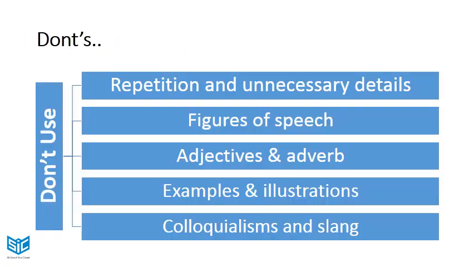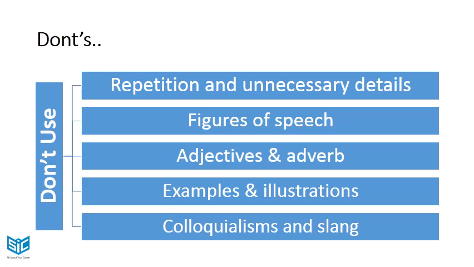Here are some don'ts about summary writing. When you are writing a summary, avoid repetition and unnecessary details. Avoid figures of speech as they just elaborate the language. Avoid adjectives and adverbs.